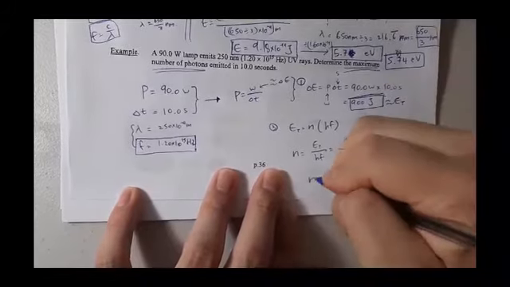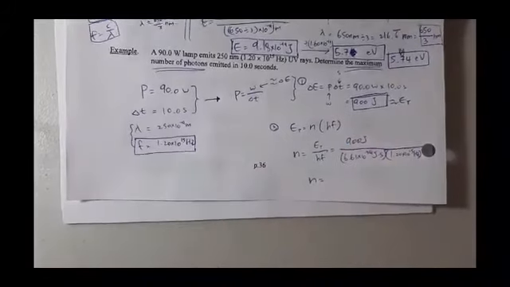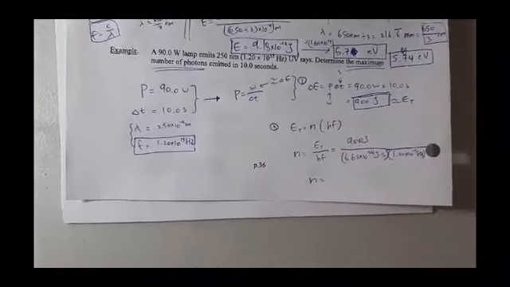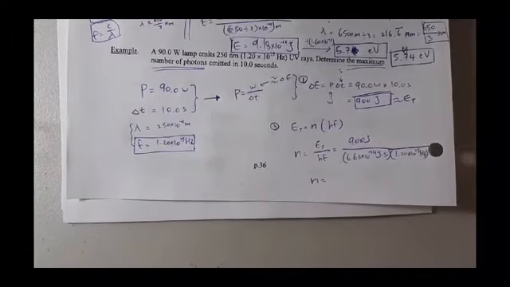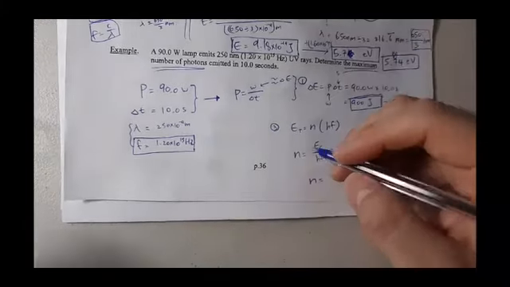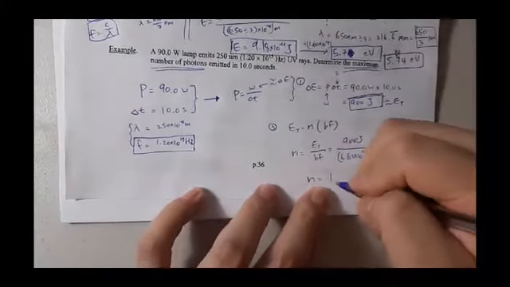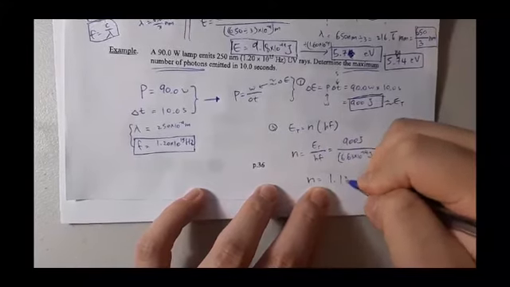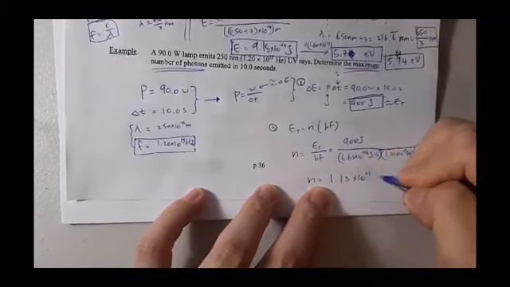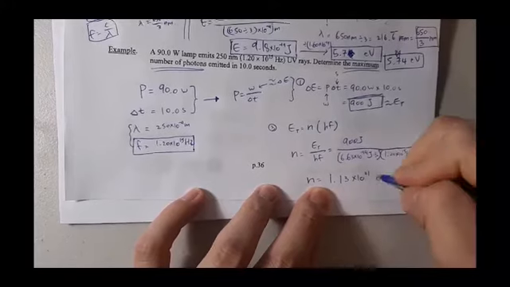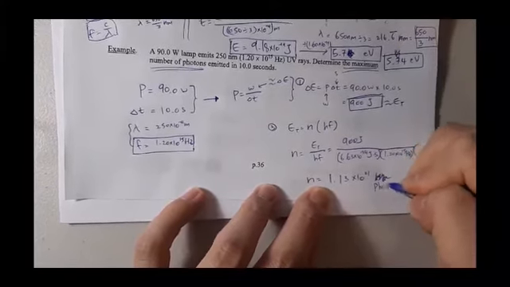Like this. So the number of photons is equivalent to 900 divided by 6.63 times 10 to the power negative 34 times 1.20 times 10 to the power 15, which provides me, in three significant digits, 1.13 times 10 to the power 21, oops, not electrons, photons.